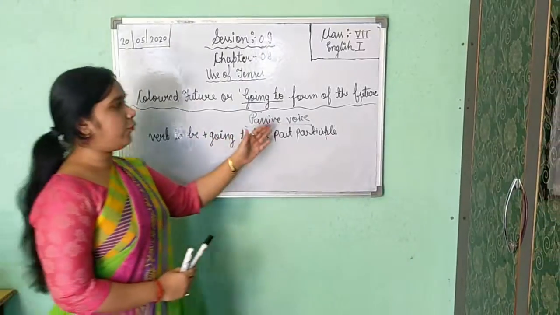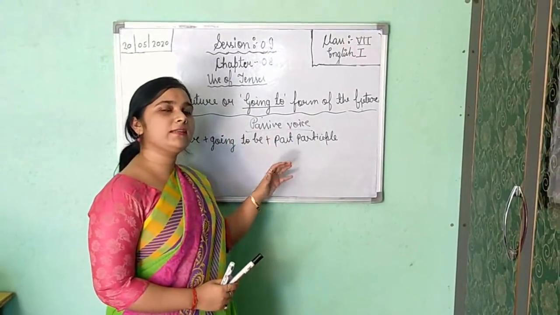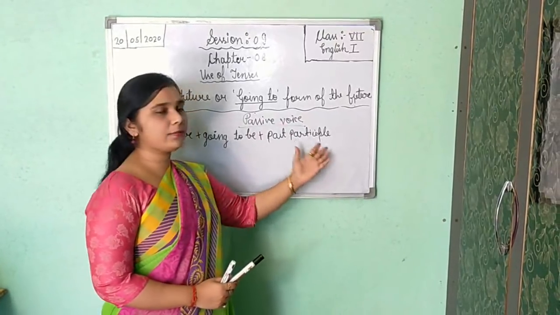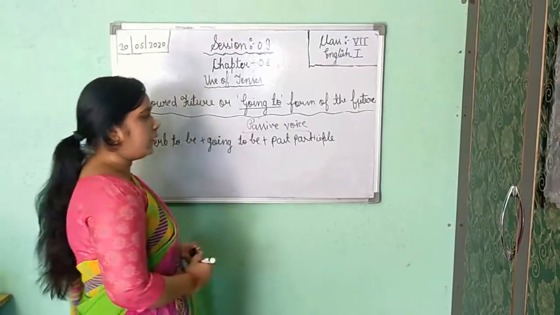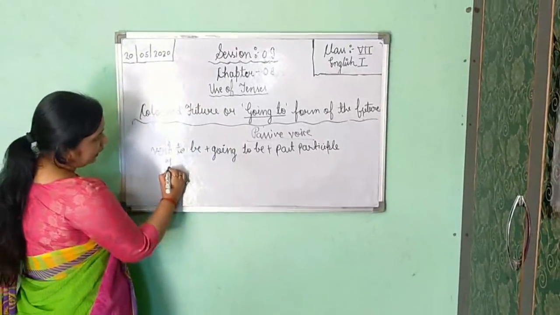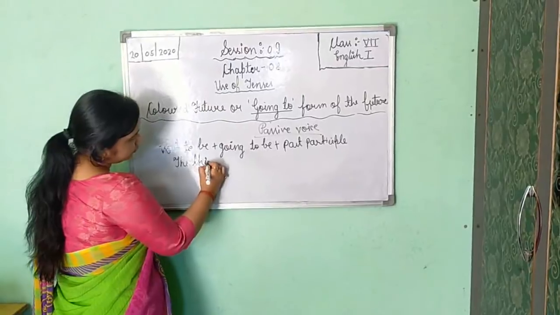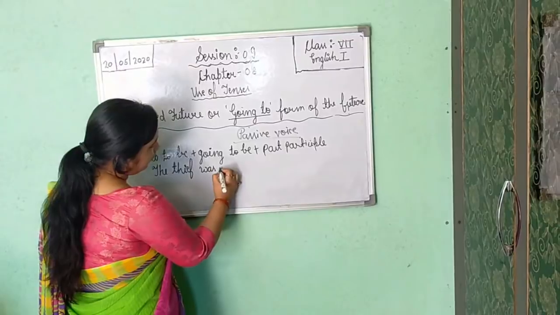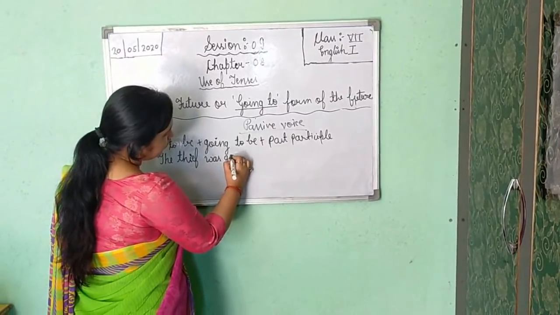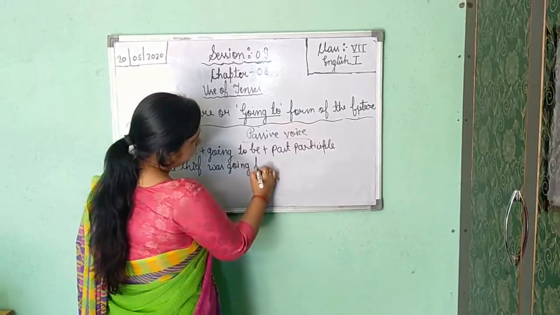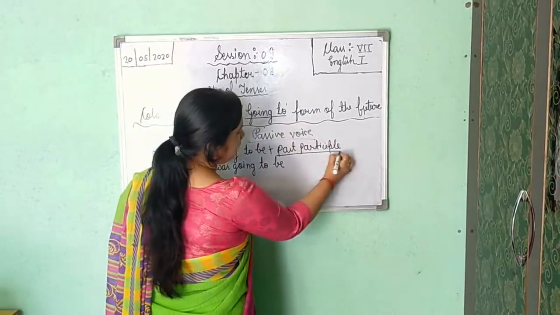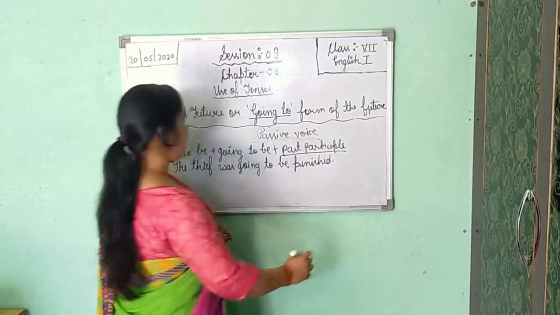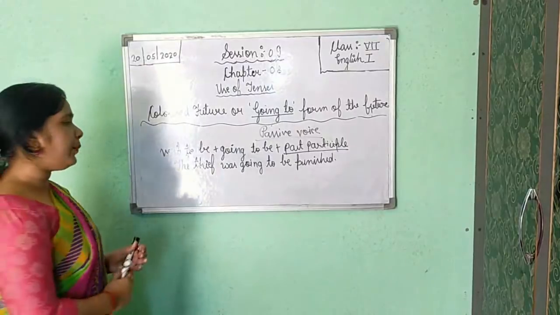So it is passive voice, because I have already told you that whether the sentence is given in present or past or future, every time you will use only the past participle form or third form of the verb. Now see an example. The thief was going to be punished. The thief was going to be punished.